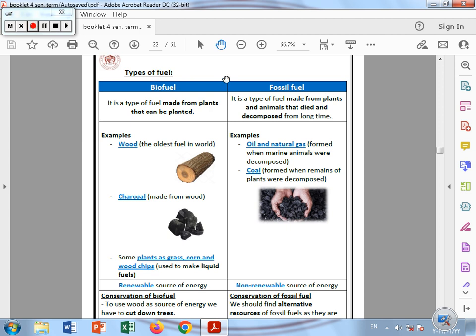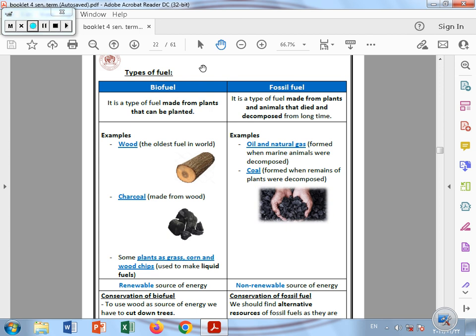The biofuel is a type of fuel made from plants that can be planted. It comes from the living plants on the earth. But the fossil fuel is a type of fuel made from dead plants and animals. They died and decomposed, or broke down, for a long time. So the fossil fuel takes a very long time to be formed again, but the biofuel can be replaced very quickly because it's made from plants that can be planted.